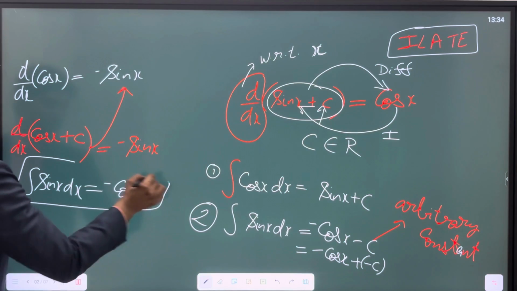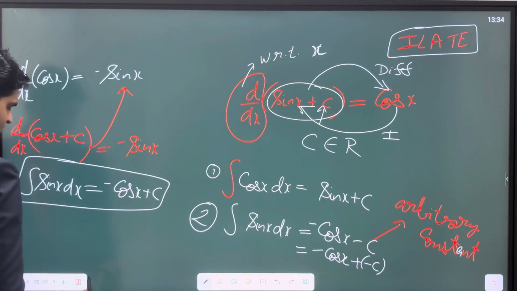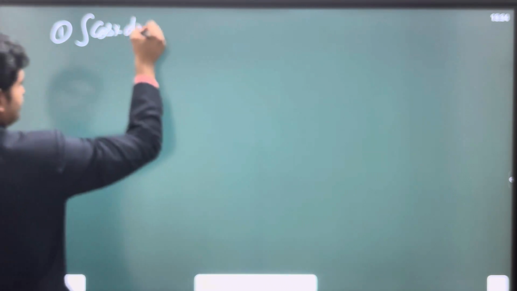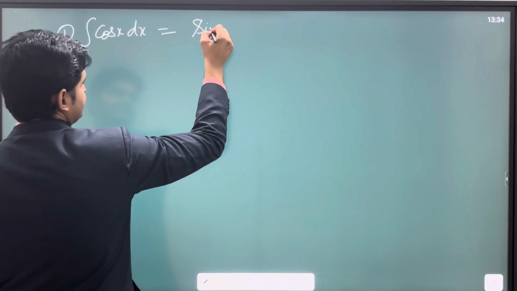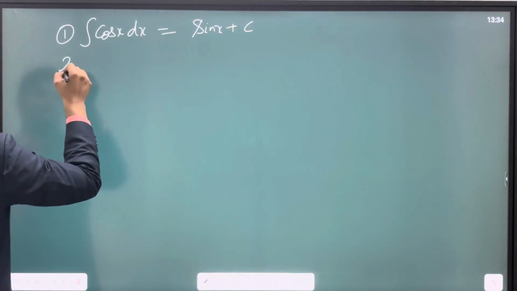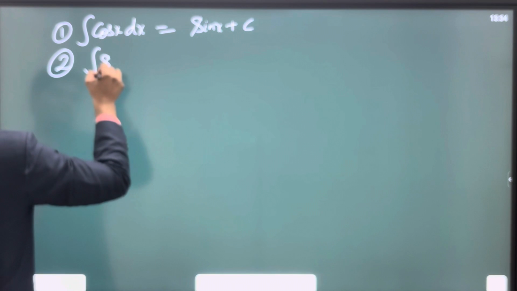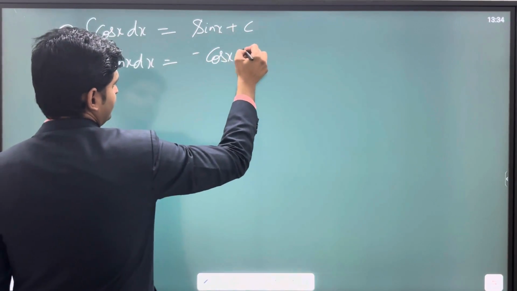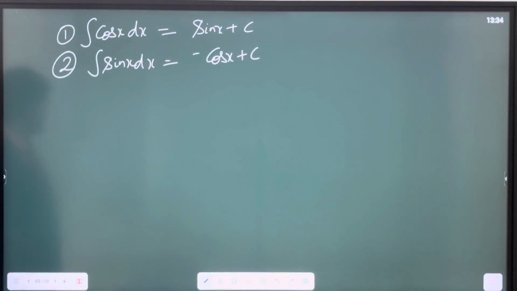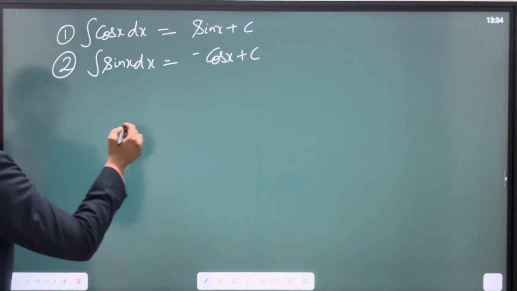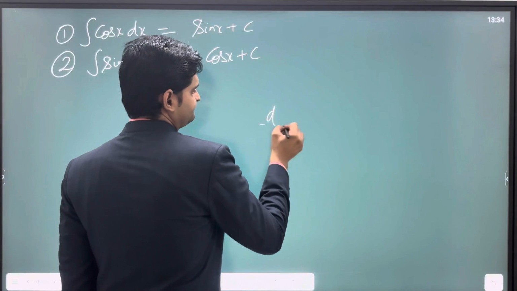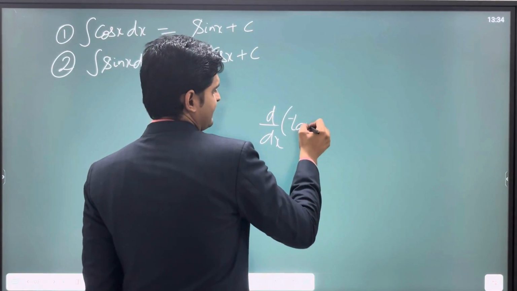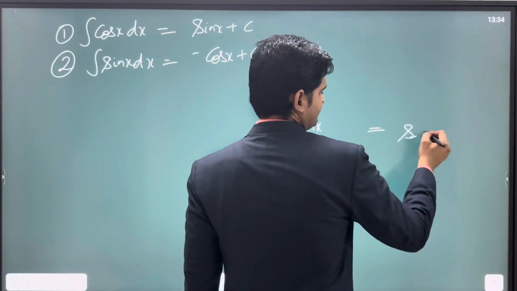So this is the second formula of ours. Now let's look at other formulas as well. We have already understood these, so let me write them here. The integration of cos x is sin x plus c, right? The second formula which we also understood was the integration of sin x is minus cos x plus c. We have already understood these two formulas. Now let's try to understand the other ones as well. When you talk about tan x, you very well know the differentiation of tan x is sec square x, right? We already know this.